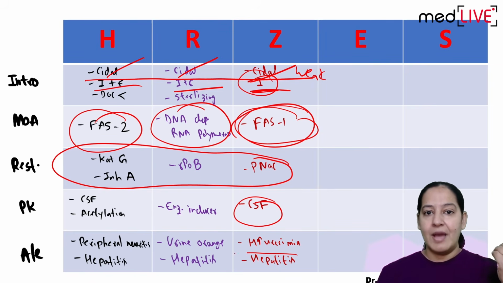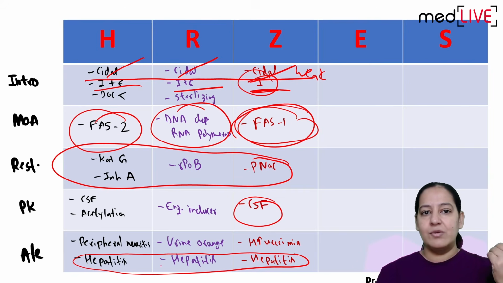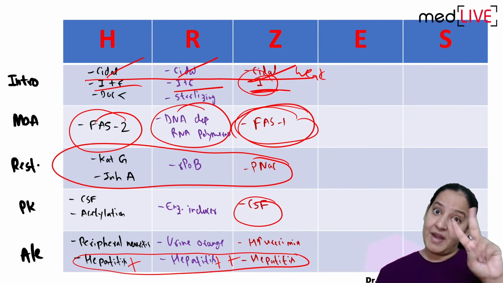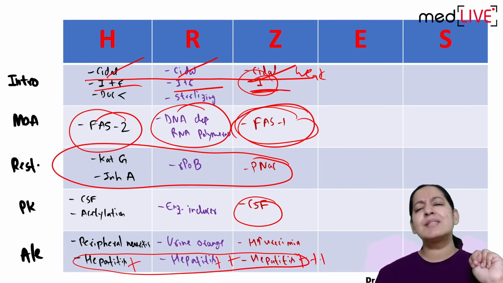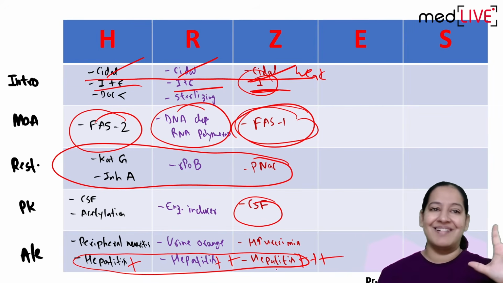Adverse effect: all of them cause hepatitis. But isoniazid causes mild hepatitis, 1+. Rifampicin causes moderate hepatitis, 2+. Pyrazinamide causes severe hepatitis, 3+. Please learn it. And one adverse effect is specific for each drug.